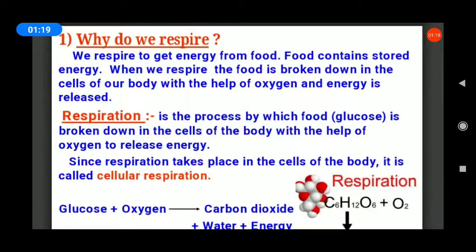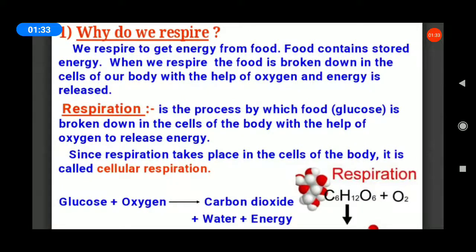All of you see your book. Why do we respire? We take food, and food gives us energy. In the body, with the help of oxygen, the energy is released. What is respiration? Respiration is the process by which food is broken down. Food means glucose. The glucose is broken down in the cells of the body with the help of oxygen to release energy.